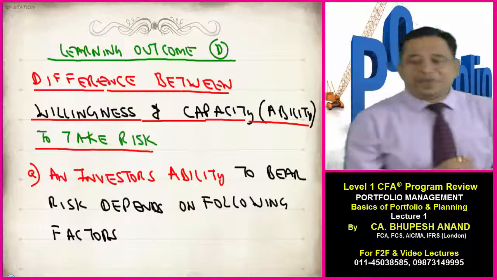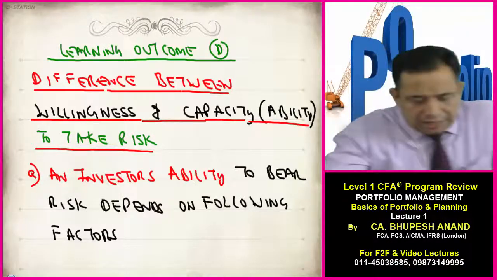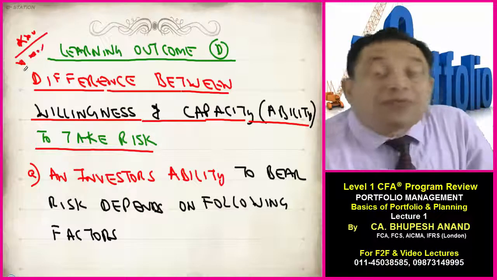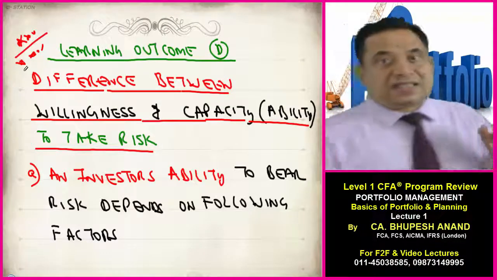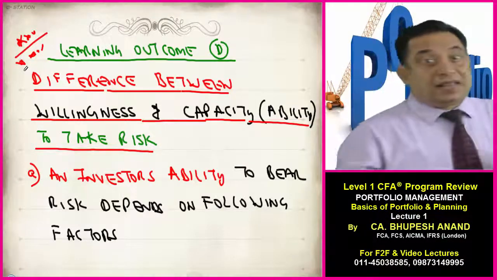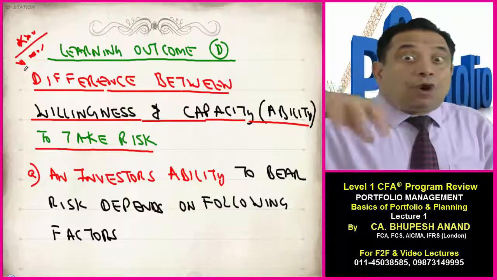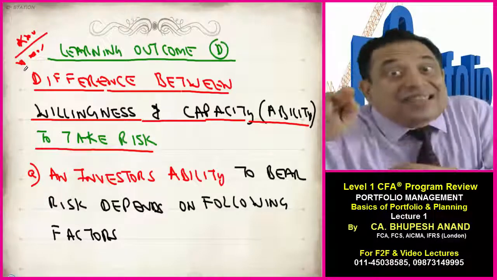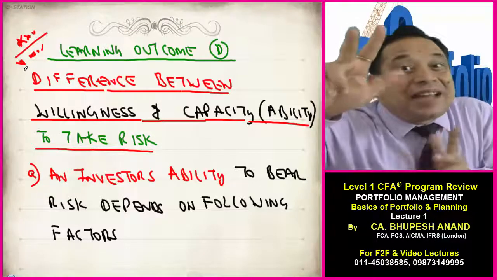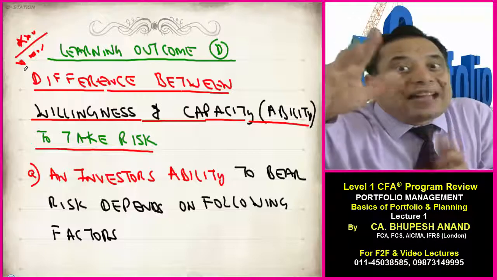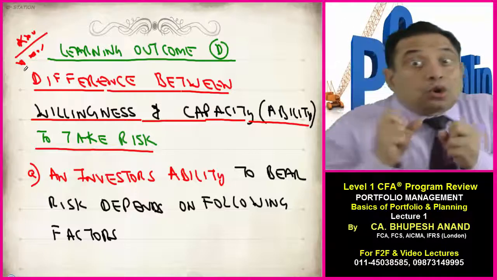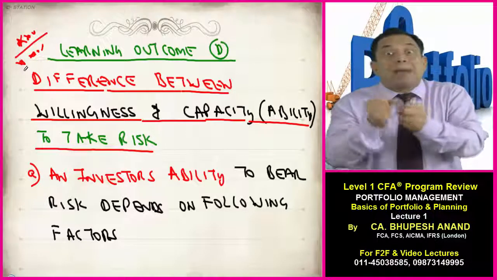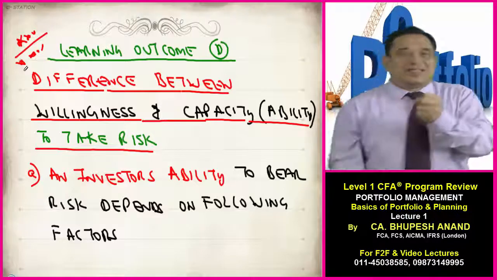Next learning outcome, number D. Very, very important. I will give 3 stars out of 4 stars to this learning outcome. What is the difference between willingness and ability? There is a difference between these two. Whether I want to take risk or not, it is willingness. And whether I can take the risk or not, it is ability. There is a difference between can and will. You are getting a point? So this learning outcome tells us how to find out the willingness, or how to have a balance between willingness and ability to meet the risk.